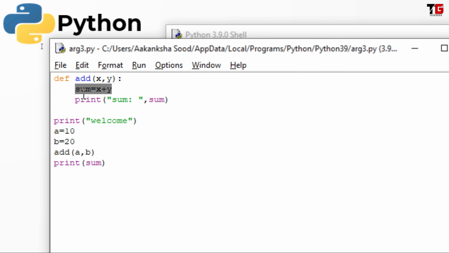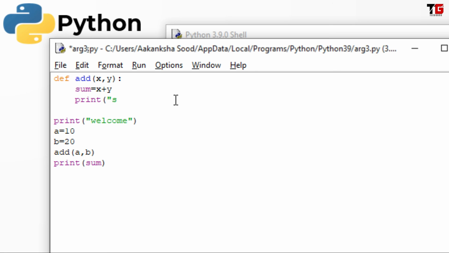So how can we return the sum from one function to the calling function? It is very simple. Now instead of printing, I write return sum. So this sum value will be returned here. Now because something is getting returned, I have to use a variable name to accept that.